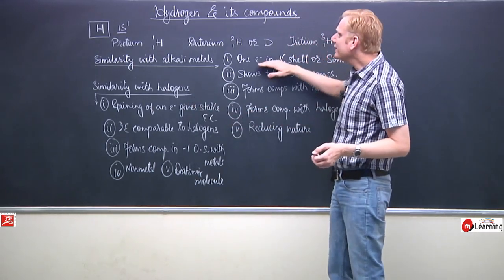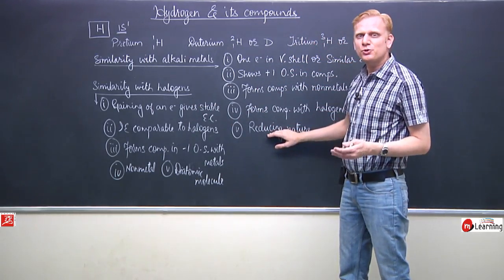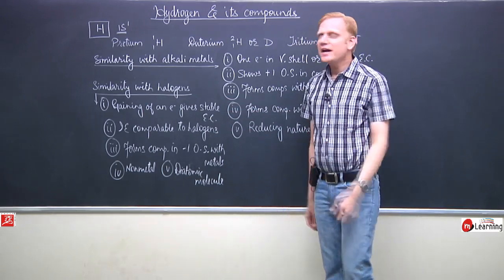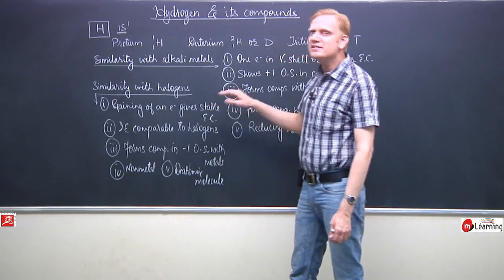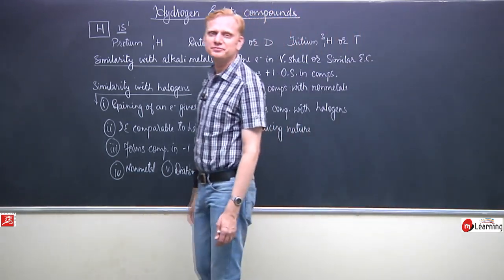Means similarity of hydrogen with alkali metals shows dissimilarity of hydrogen from halogens, and similarity with halogens shows dissimilarity with the alkali metals.